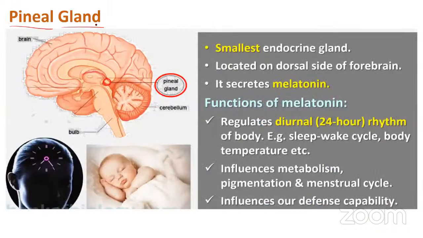It's a very, very interesting gland. It is the smallest endocrine gland. It is also called the third eye of the human being. It is located on the dorsal side of the forebrain. It secretes a hormone called melatonin. So what are the functions of melatonin? Basically, for you to differentiate between day and night, sleep and wakefulness, and your metabolism, pigmentation, your menstrual cycle, and so many of the homeostatic functions are held by your pineal gland.